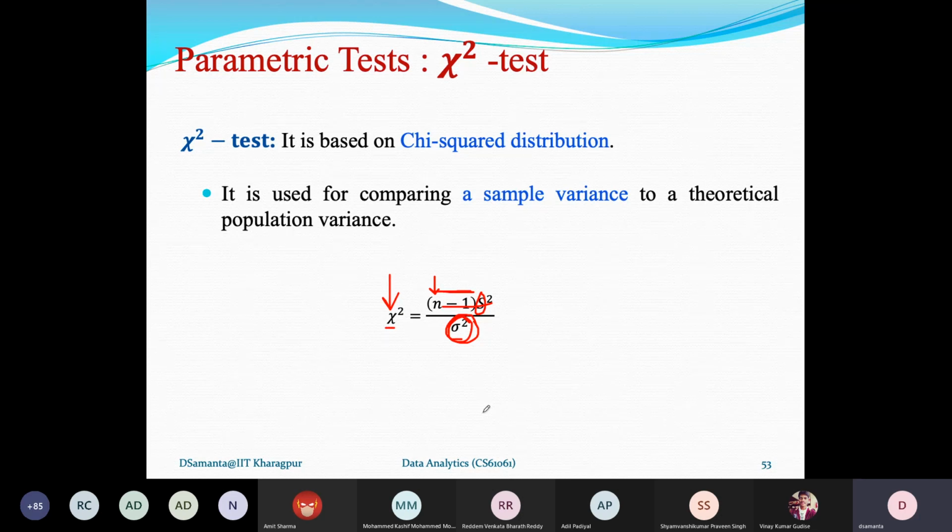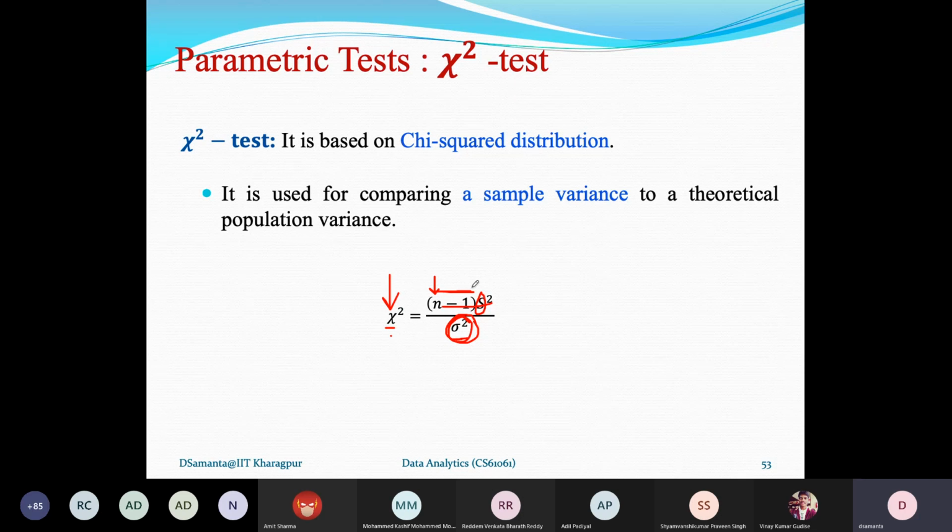Again, there is a critical region, that means a rejection region and an acceptance region. If this chi-square value is inside the rejection region, then whatever population variance you assumed is to be rejected. And if it is in the acceptance region, that means the chi-square value is less than the critical value of the rejection region, then you have to accept it. That means the assumed variance is comparable to the population variance. So this is the concept.